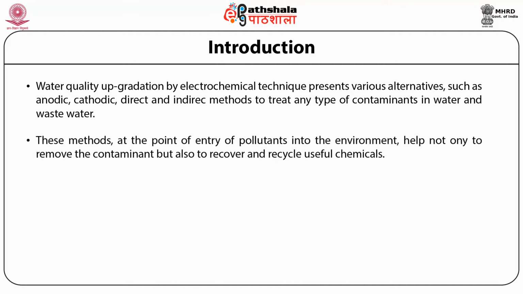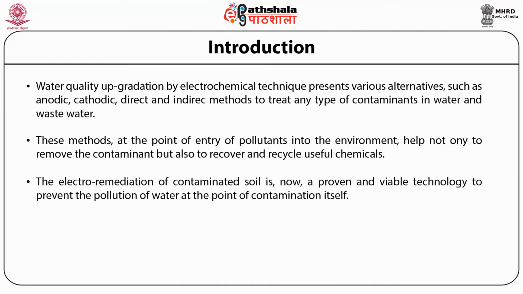These methods, at the point of entry of pollutants into the environment, help not only to remove the contaminants but also to recover and recycle useful chemicals. The electroremediation of contaminated soil is now a proven and viable technology to prevent the pollution of water at the point of contamination itself.